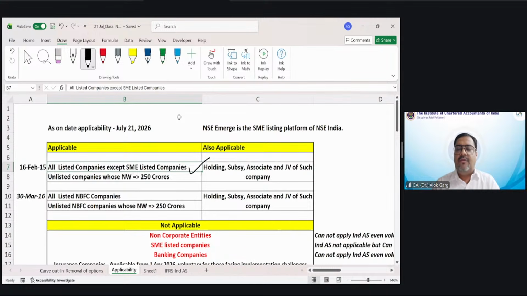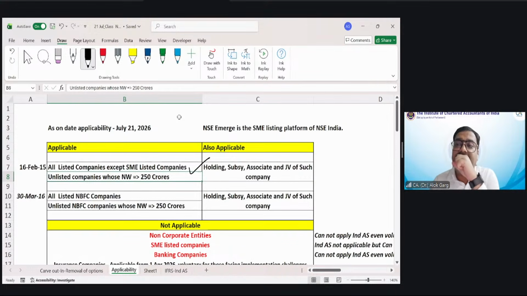Now, sir, what about unlisted companies? Unlisted companies whose net worth is more than or equal to 250 crores, Ind AS will be applicable to that company.